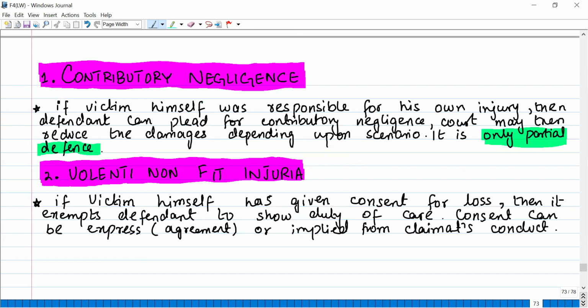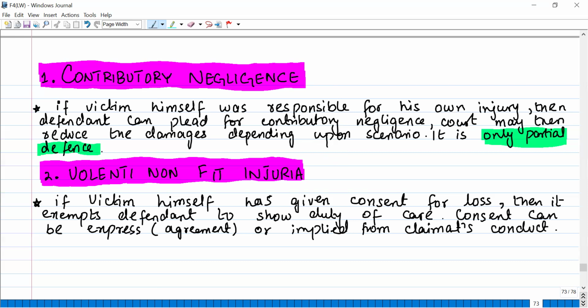If the victim himself was responsible for his own injury, then the defendant can plead contributory negligence. The court may then reduce the damages depending upon the scenario. It is only a partial defense. So contributory negligence is a partial defense. If you can prove that the other party was also responsible for his further damages as well, then you could be safe.